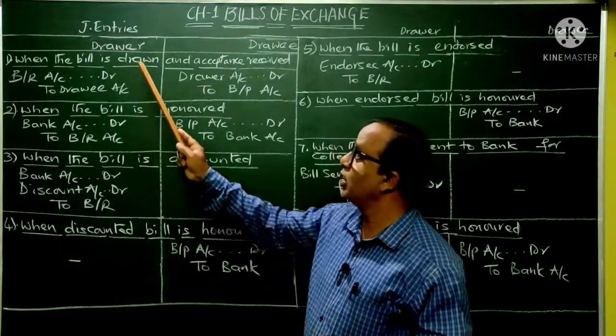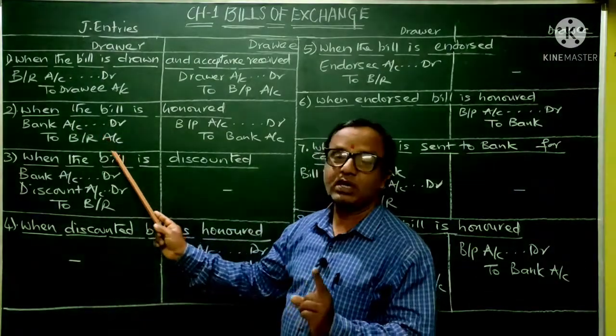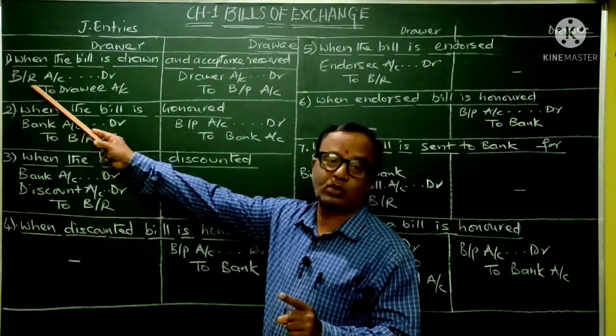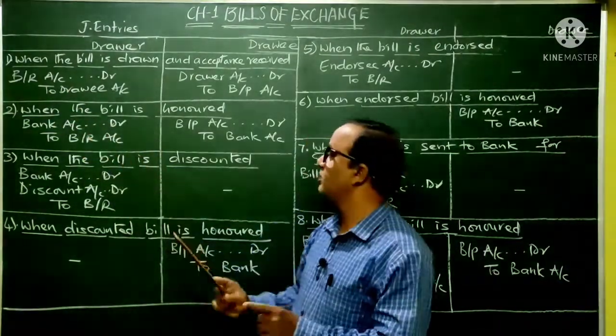At that time, in the books of the drawer, the entry will be bank account debtor to bills receivable. Okay, because he will be receiving the money on that bill, whereas this bills receivable which he has debited earlier, now he is going to credit it. So bank account debtor to bills receivable.